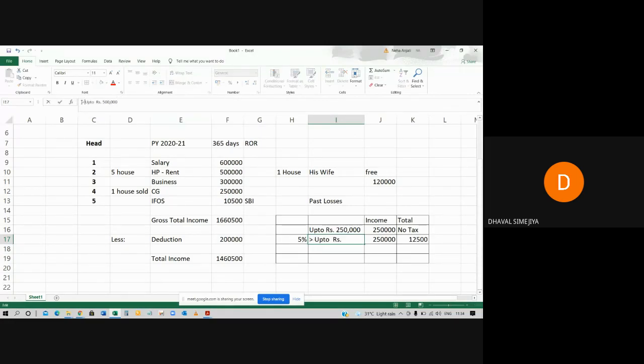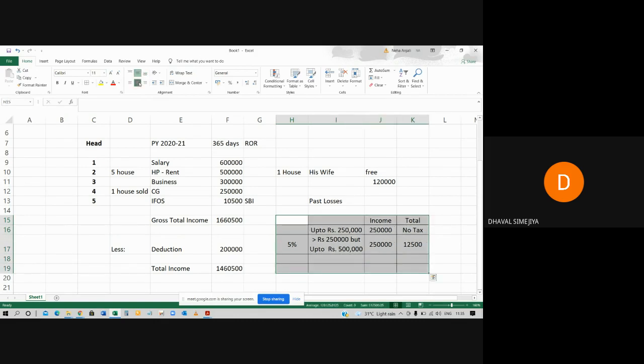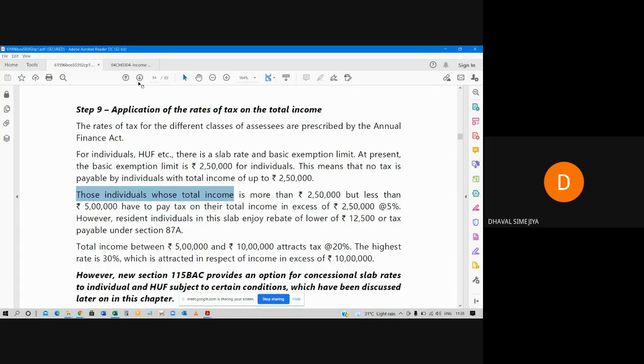Here more than rupees 2,50,000 but up to 5 lakh. Done? Now next line.